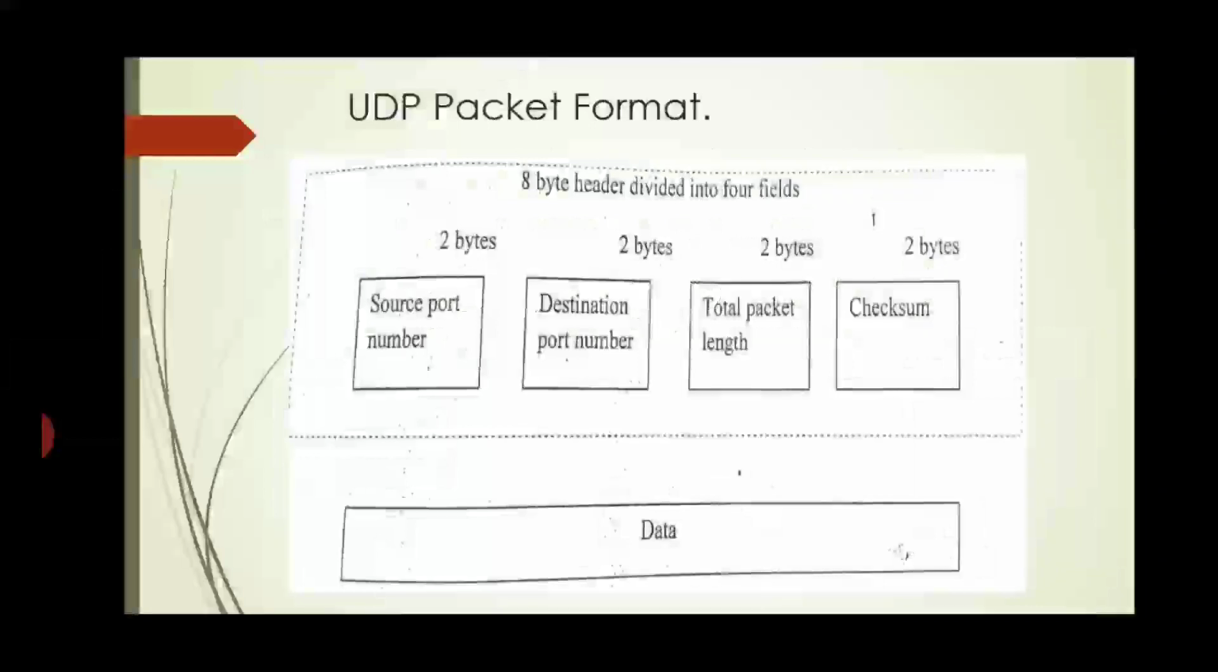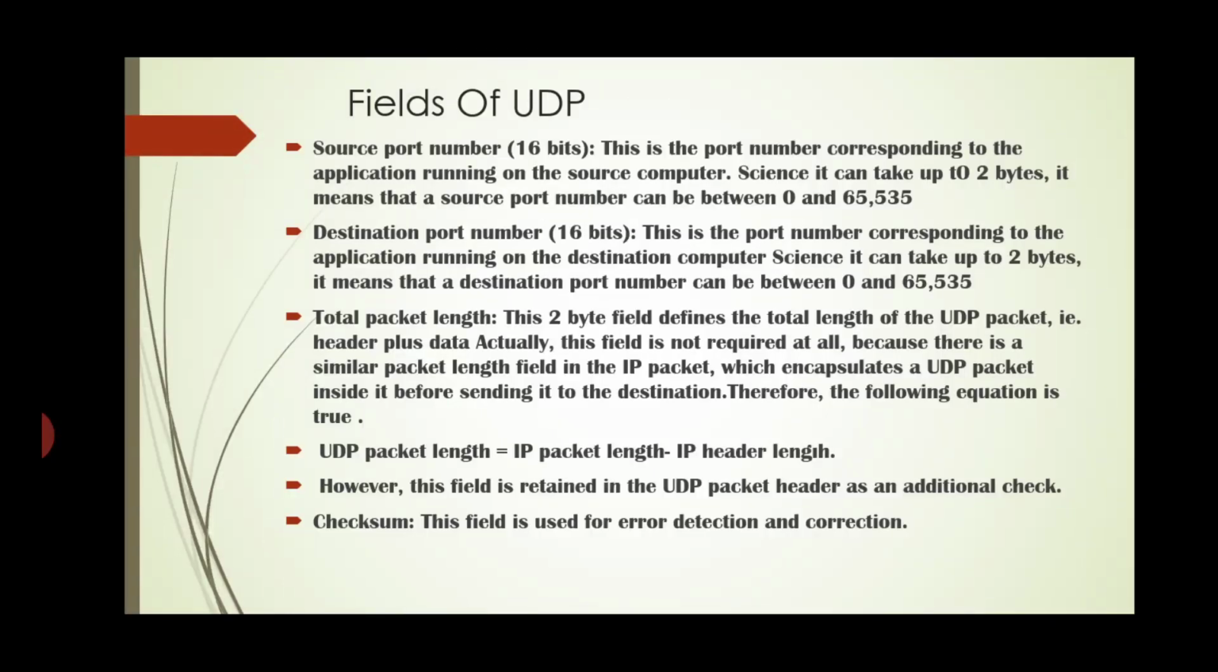Now we will see the format of UDP. In the UDP packet format, the main fields are the source port number, destination port number, total packet length, checksum and actual data. These are the fields in the UDP packet format. Now we will see the individual explanation of each field.